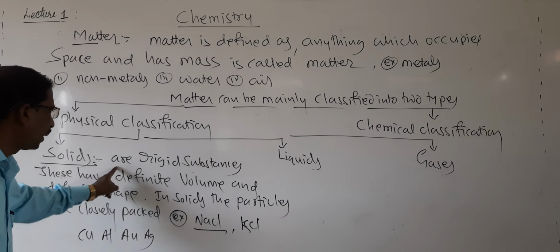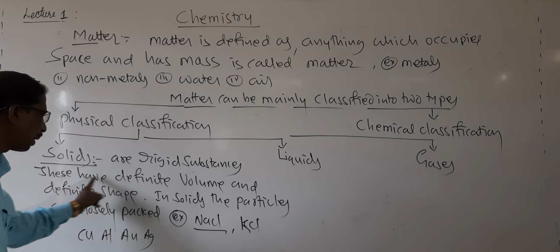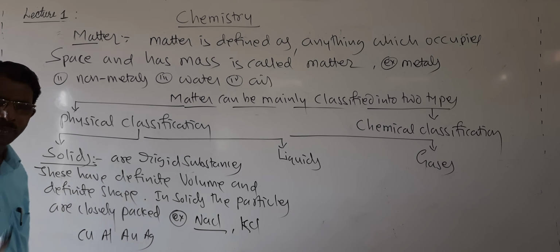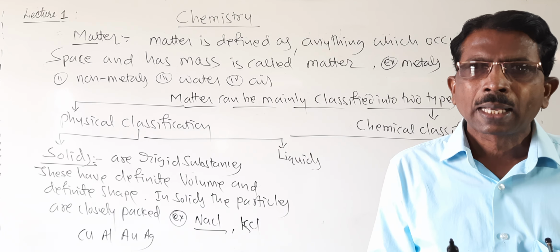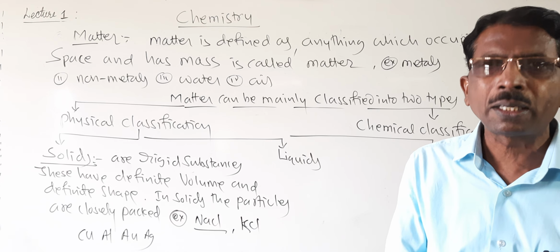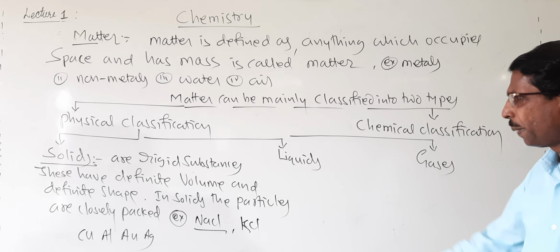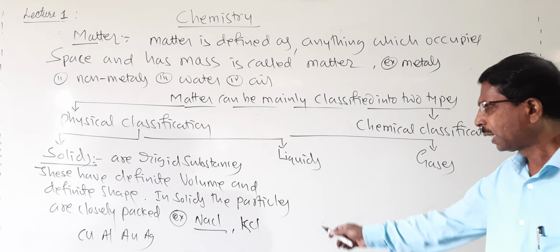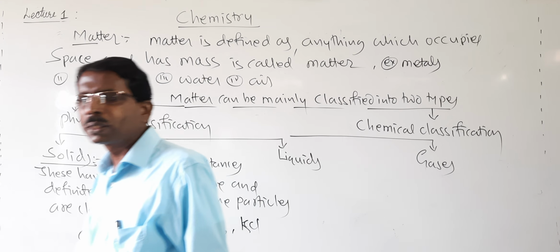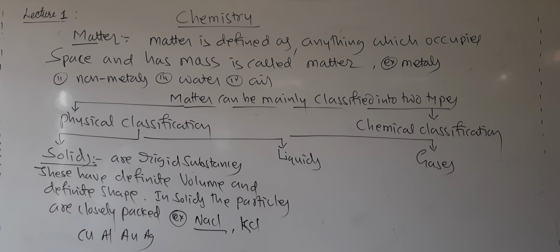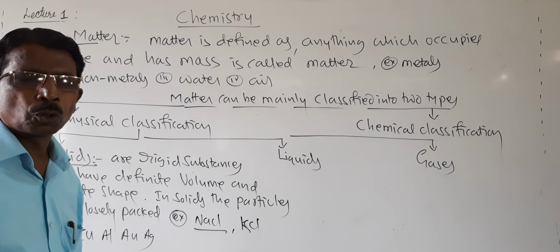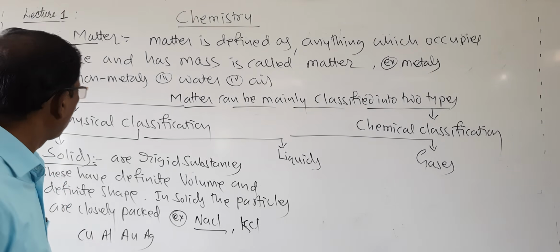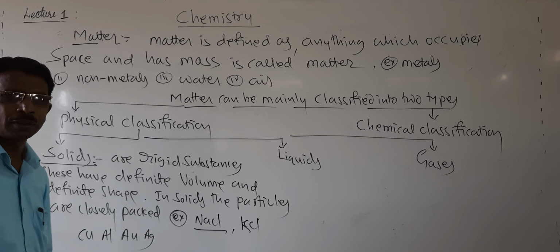So remember, solids are the rigid substances. These have definite volume and definite shape. This pen has a definite volume and a definite shape, and it is rigid, hard. And in solids the particles are closely packed: NaCl, KCl, copper, aluminum, silver, gold, etc. And even you may write ice also, solid ice. So these are called solids.